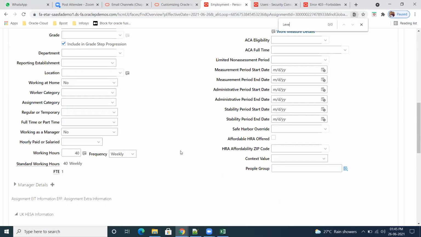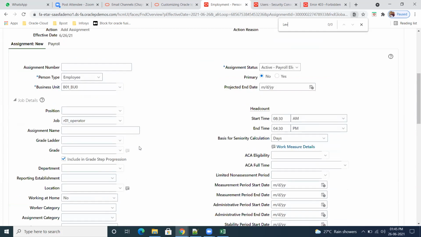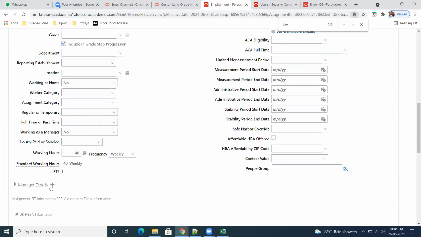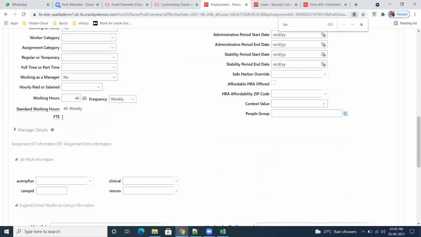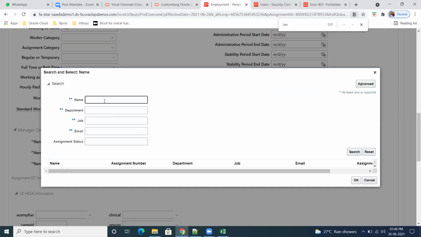Level. Okay, this manager details. Whatever.